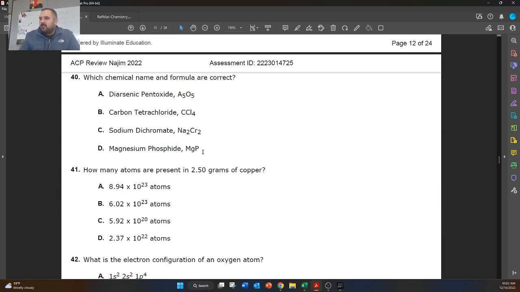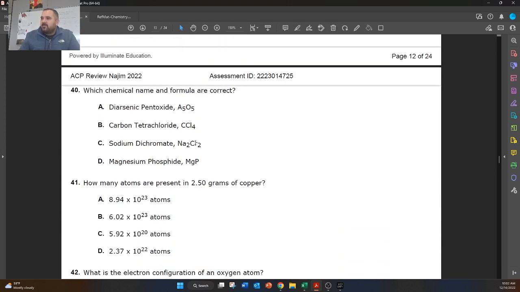So here's another one, and it brings in 3 from the previous question. So we don't need to go over these. This is the correct answer. Diarsenic, here we have pentaarsenic, which is why this one's incorrect. But these two are the same as the ones from the previous question.